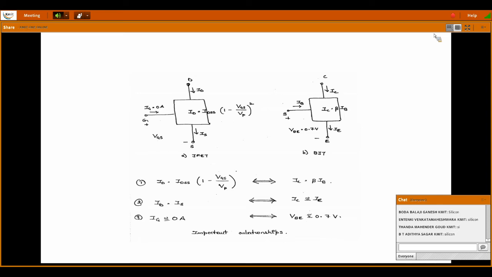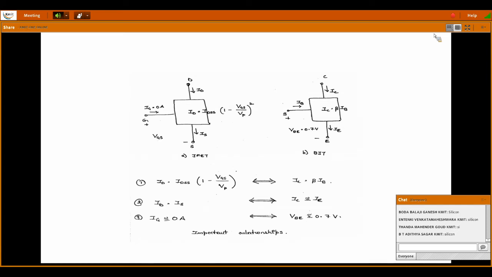Internal reverse bias will be there, and the gate to source is already connected to a supply with respect to drain. So there is a supply for source, but there is no supply for gate to source. There is a small amount of current in the gate-source junction diode, so we cannot say that it is exactly equal to 0 amperes. Ideally, IG is not exactly equal to 0 amp. It is approximately equal to 0 amperes.